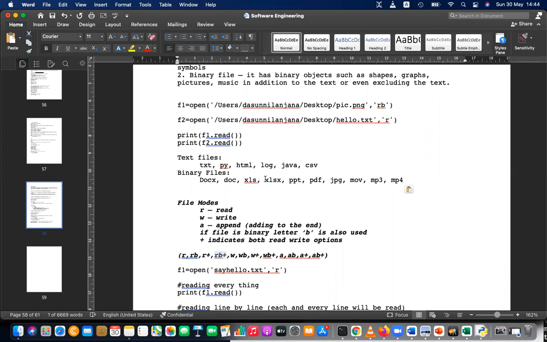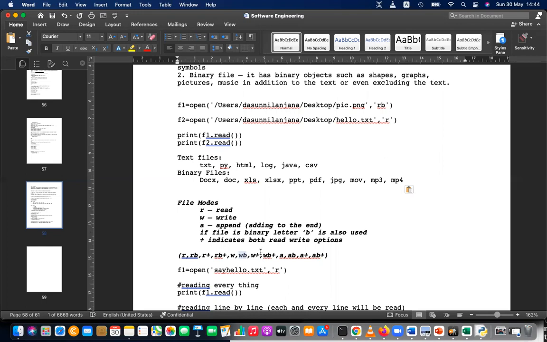RB plus? Read binary. Write. Yes, read in binary as well as write. And what is W? Write only. WB? Write binary, write in binary. And W plus? Write append. Write with read. Because the plus says the